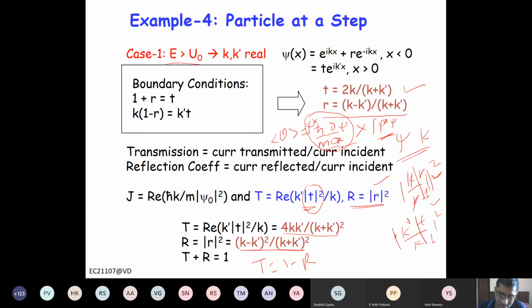Okay, the value of j again. Okay, let me write here. Now j is what? Velocity times concentration, right?